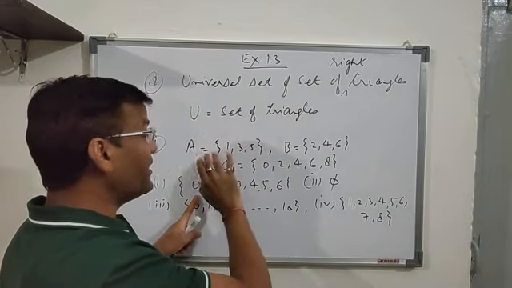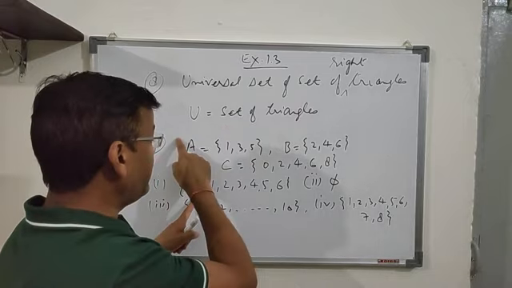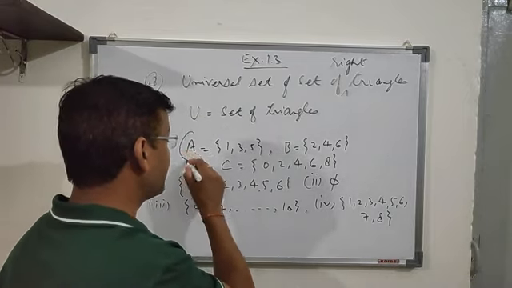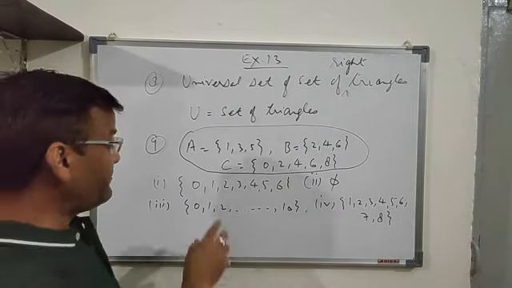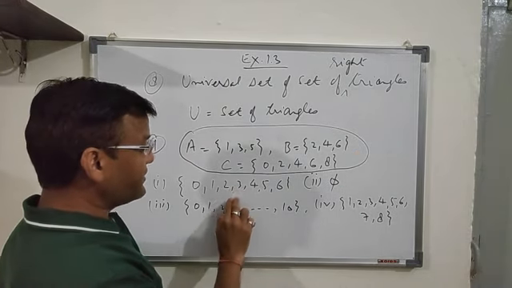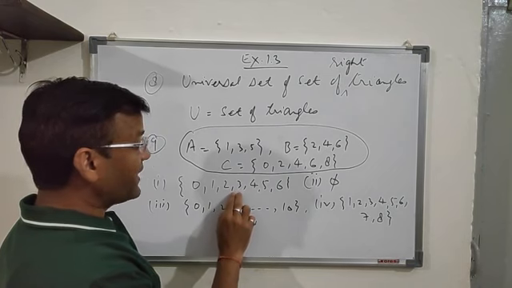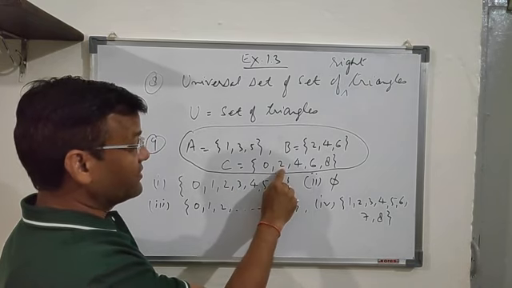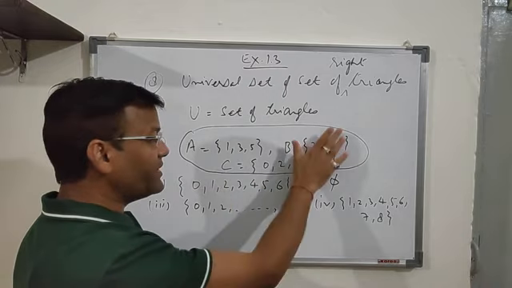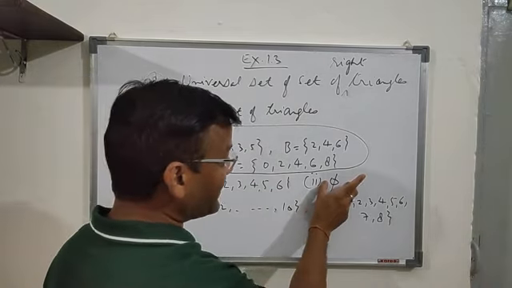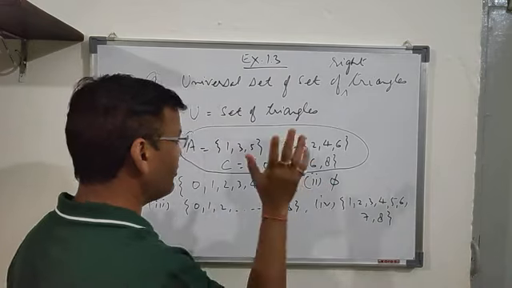We will not be looking at only a single set. You have to consider all these sets. For all these sets, what is the universal set? All these have to be subsets of the universal set. The second option, 5, does not have these elements, so this cannot be the universal set.